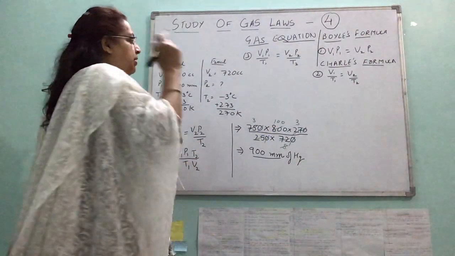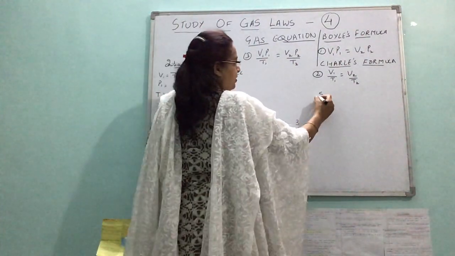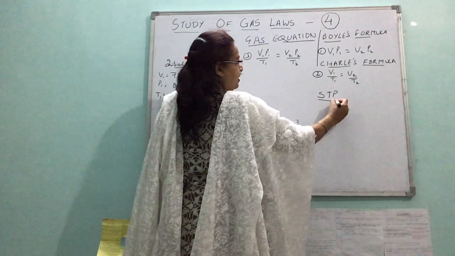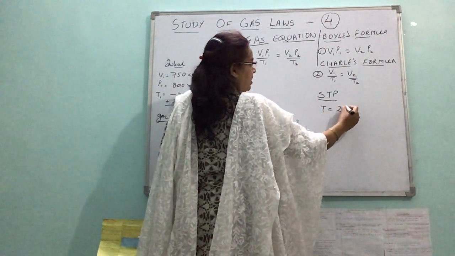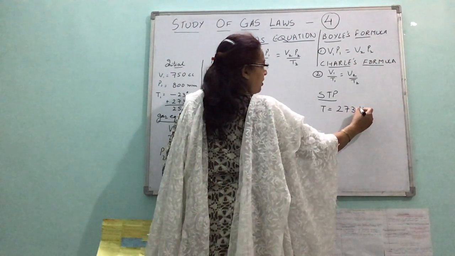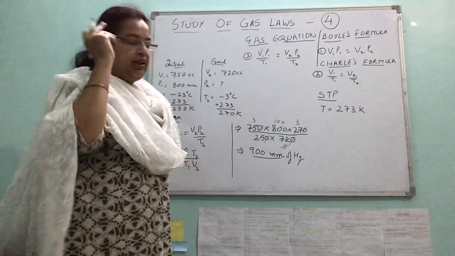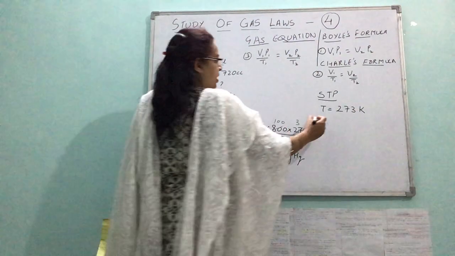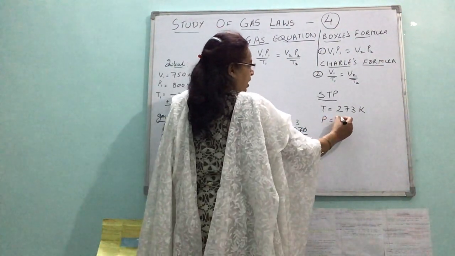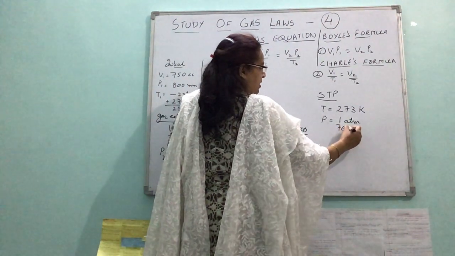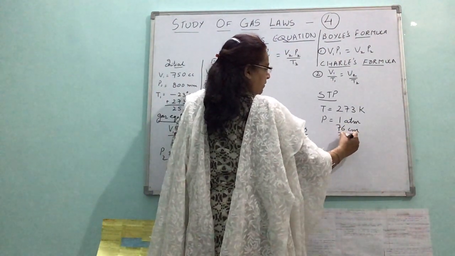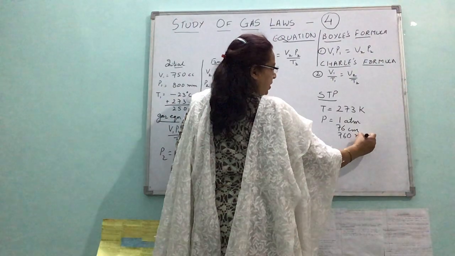Now you should remember STP conditions. STP, standard temperature and pressure. So for standard temperature, we will take 273 Kelvin because we cannot take 0 degree centigrade. Centigrade scale we don't take. And for pressure, either in atmosphere or 76 centimeter or 760 millimeter.